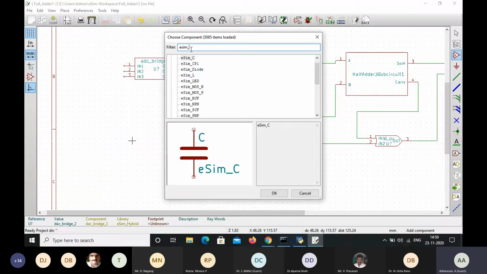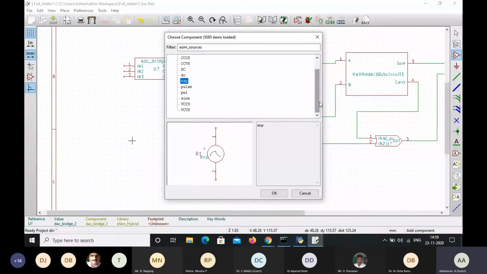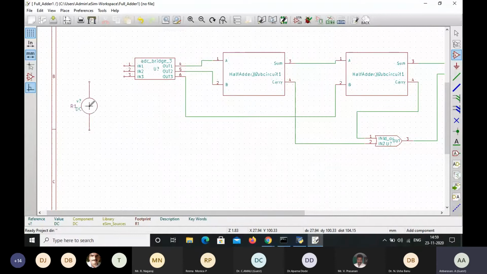Since now we are going to select the source means, so eSIM underscore sources. In the sources, AC, current control current source, current control voltage source, DC source, and then DC, exponential, pulse, sine wave, voltage control current source, and voltage control voltage source. Various sources are available. So for this circuit, I'm going to select this DC source for input.